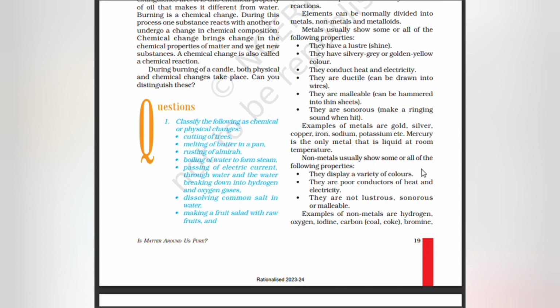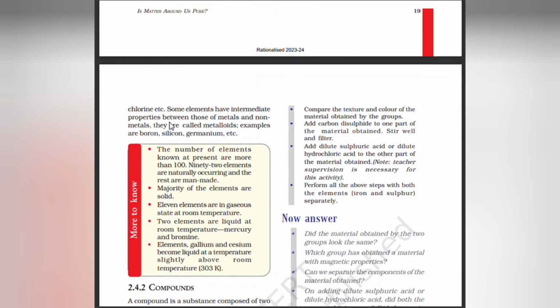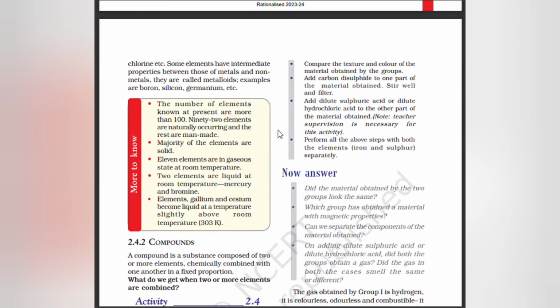Non-metals usually show some or all of the following properties. They display a variety of colors. They are poor conductors of heat and electricity. They are non-lustrous, non-sonorous, and non-malleable. Examples of non-metals are hydrogen, oxygen, iodine, carbon, bromine, chlorine, etc. Some elements have intermediate properties between those of metals and non-metals. They are called metalloids. Examples are boron, silicon, germanium, etc.